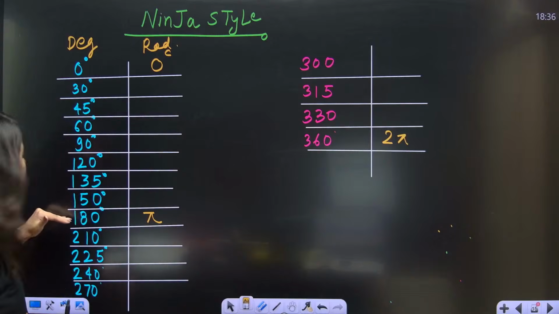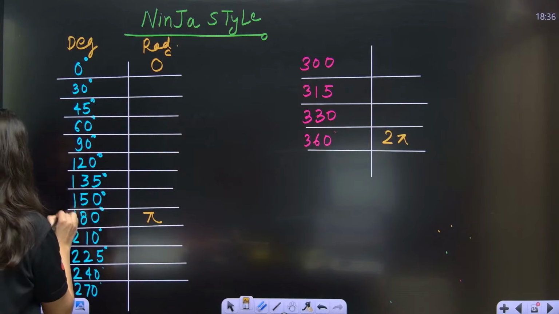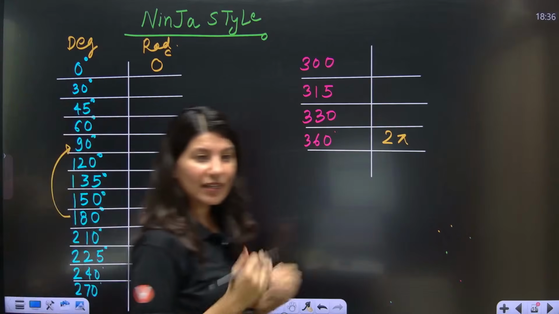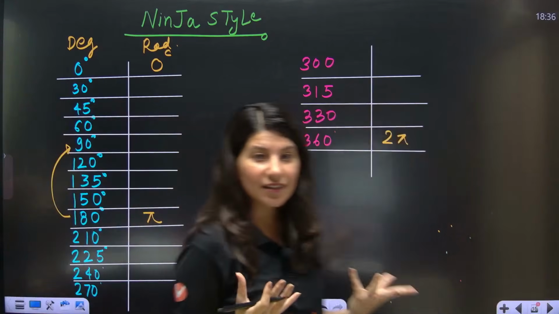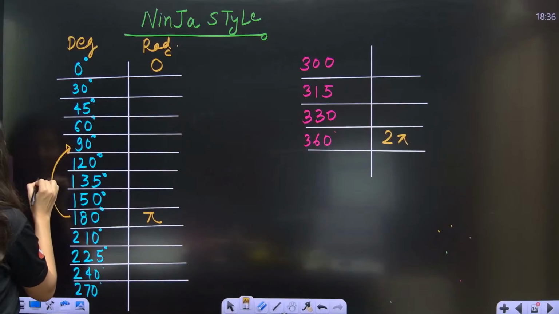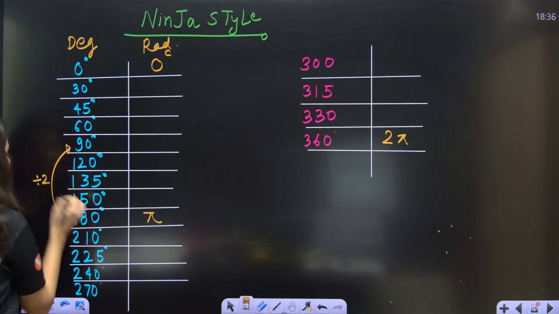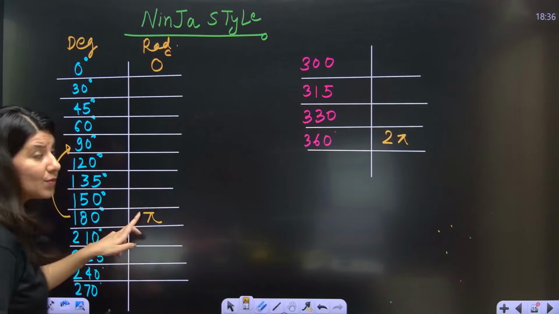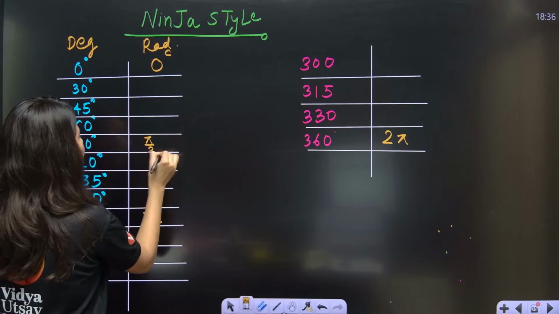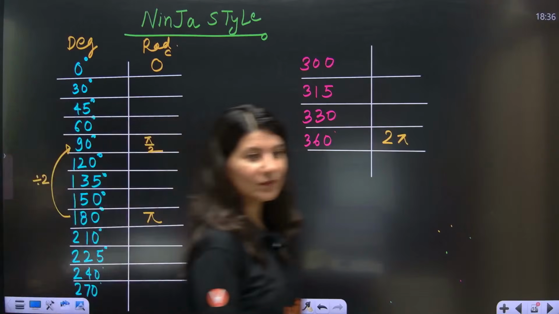180 degree and 90 degree. Can you tell me what is happening? 180 degree, 90 degree. So you are actually doing half. 180 divided by 2 is your 90 degree. So that is why pi divided by 2, that is your 90 degree, everybody.